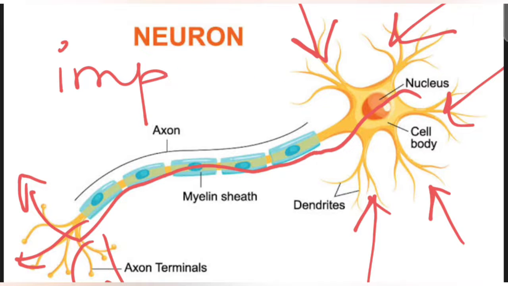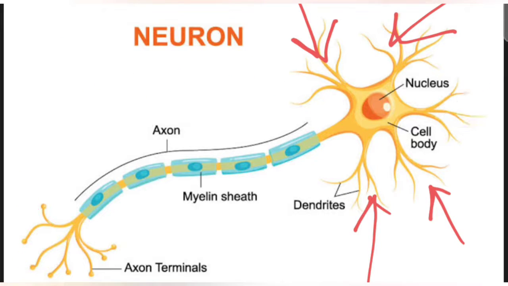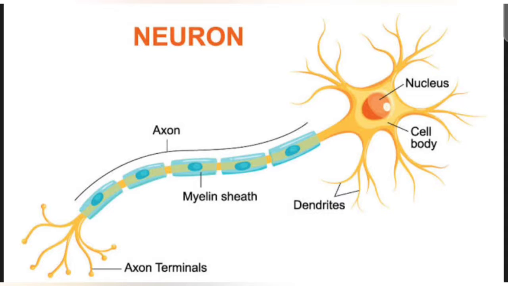Okay, so let's see what else is there. And the axon, as you can see, this is the whole axon, right? And then there is a covering along the axon which is discontinuous. This blue covering, and then there is a gap, again a covering, a gap like this.